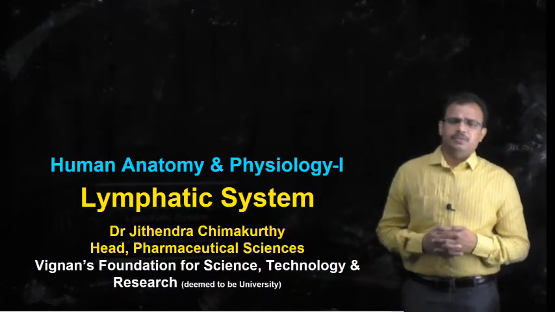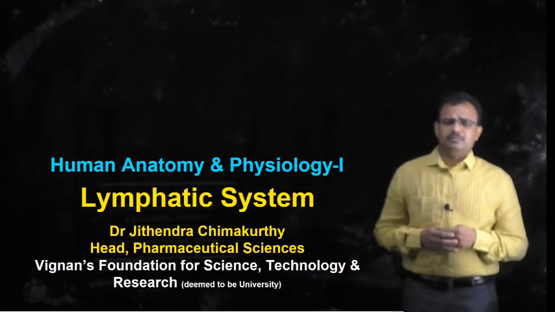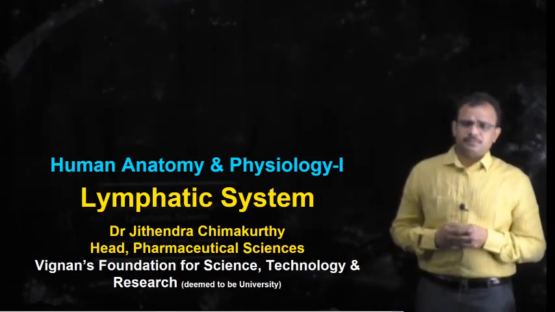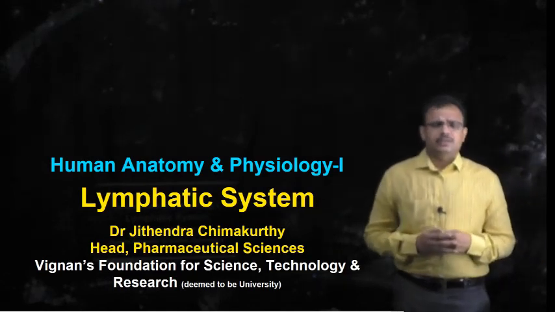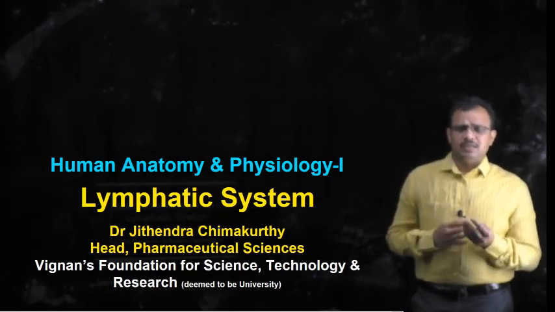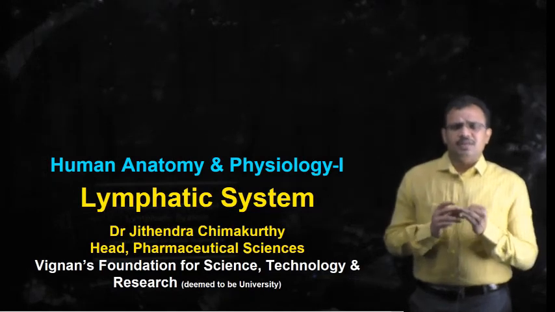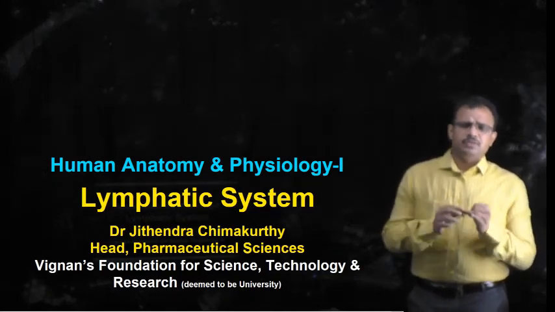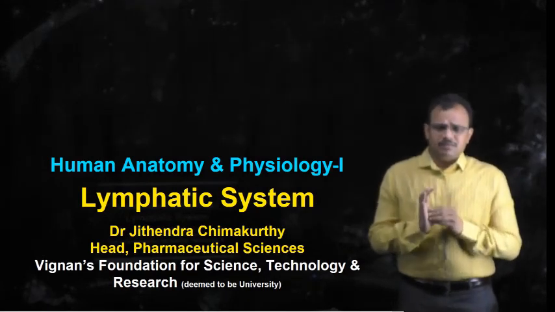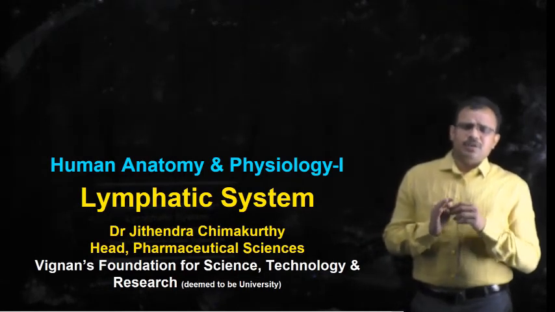So with this, we have completed the chapter on the lymphatic system. Under the lymphatic system, we have studied what the functions of the lymphatic system are, what the lymphatic system is, and what the various components of the lymphatic system are. Under that, we have studied lymph, lymph capillaries, lymph vessels, lymphatic ducts, lymph nodes, lymphatic organs, and mucosa associated lymphoid tissue.